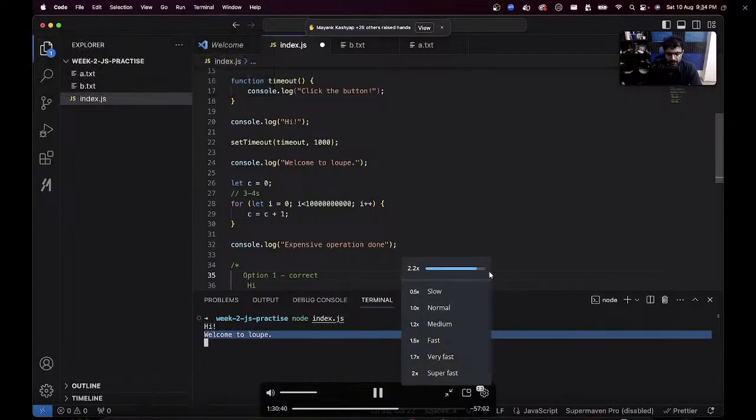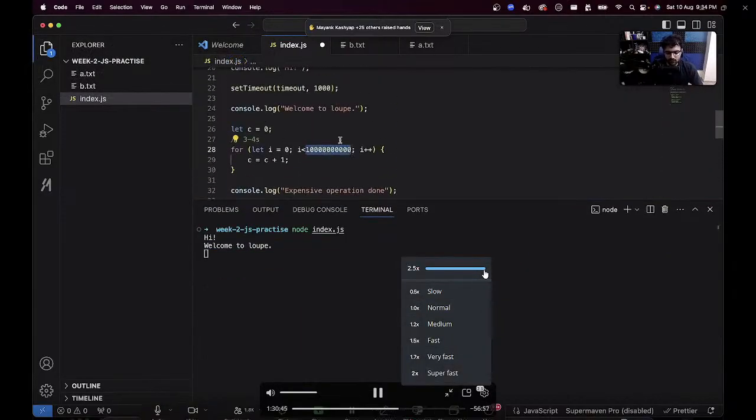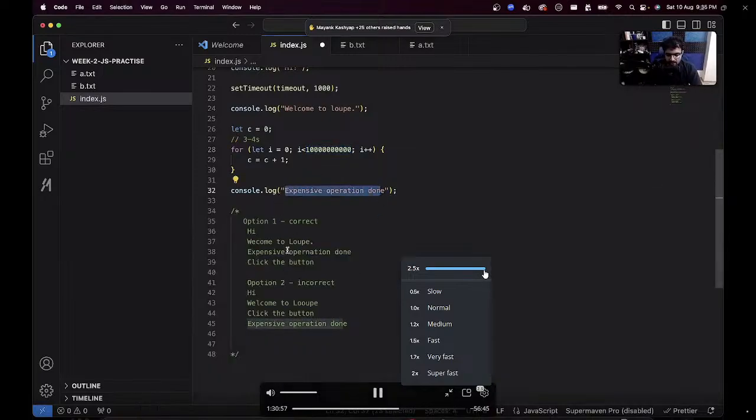Run Async JS. Hi, welcome to Loop A. And let's wait. The for loop is more than 15 seconds. This is a very long for loop. There you go. Expensive operations are expensive first. Click the button gets created. This gets first, which means option 1 was correct.